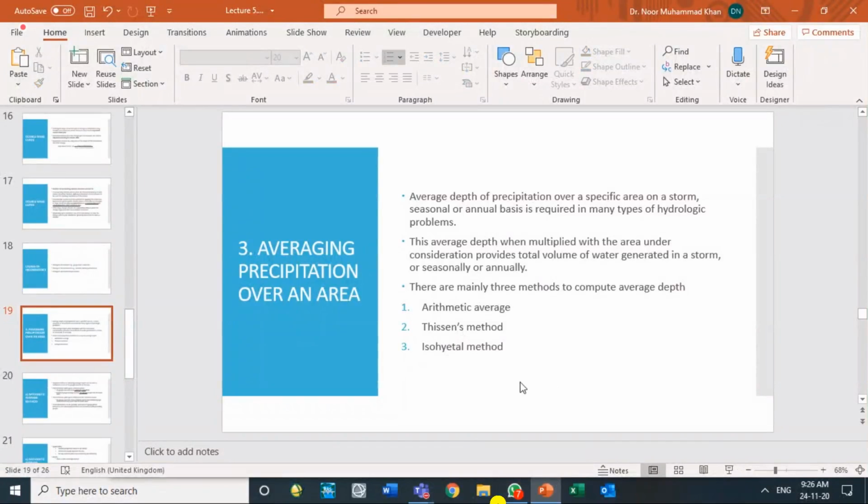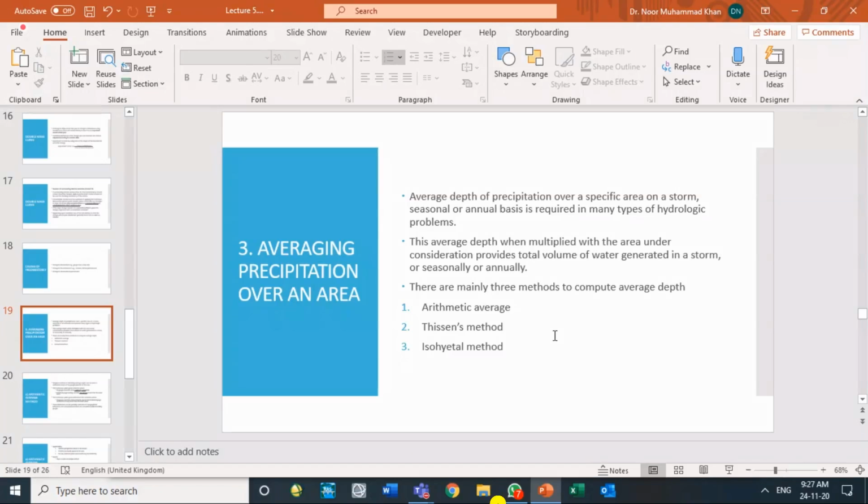Yes, sir. Lab. Have you calculated the average rainfall for a certain station using the Thiessen polygon method, and the second is the isohyetal method? So both of these you have done, yes sir, from what I understand. So why do we have to do it? Because rainfall is varying from one place to another place, and we have a number of stations installed in the area of our interest.